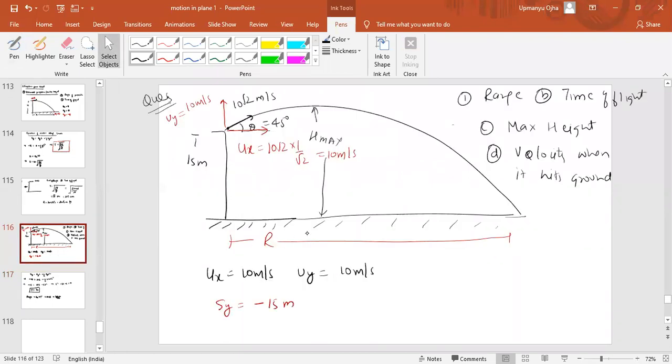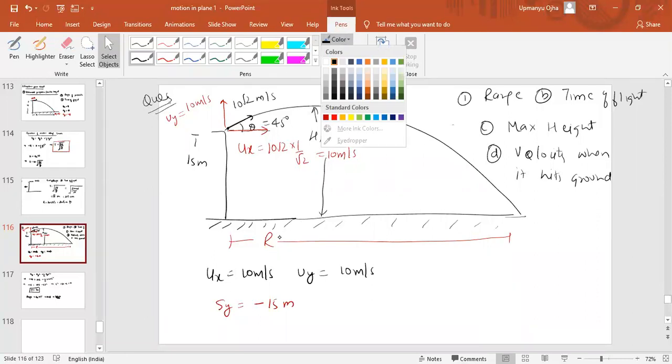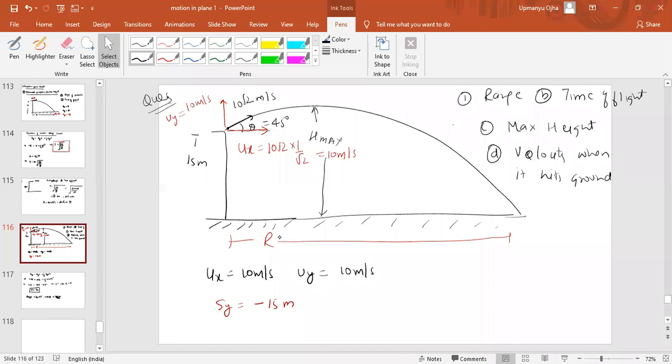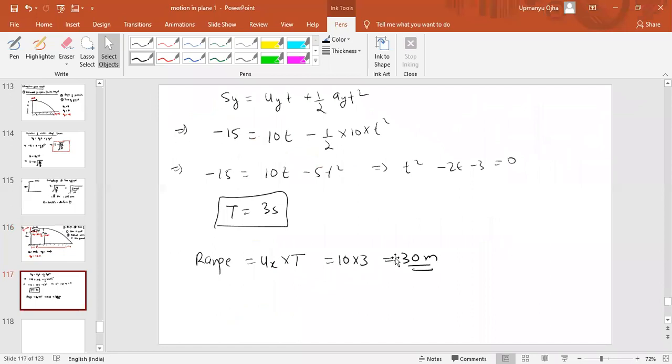So range will come as 30 meter. Is this correct now? Range is ux into t. Time of the flight is 3 seconds. So 10 into 3, 30 meter. That is the second part.